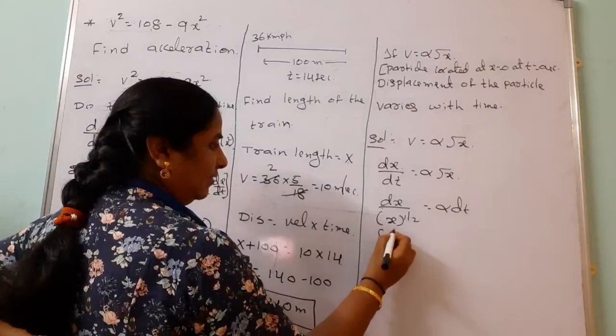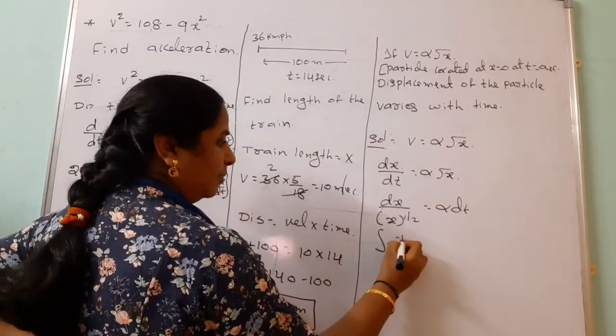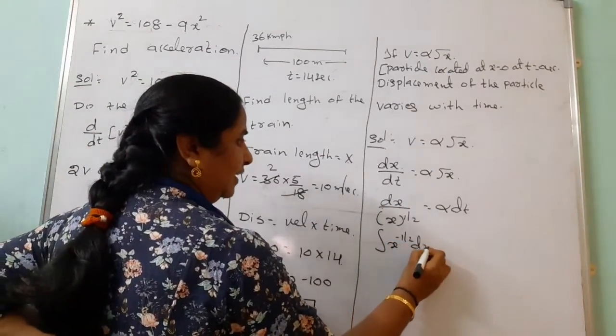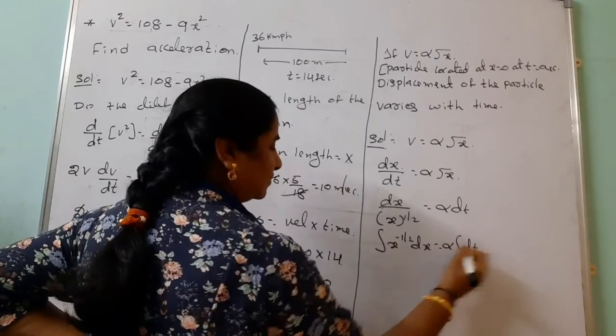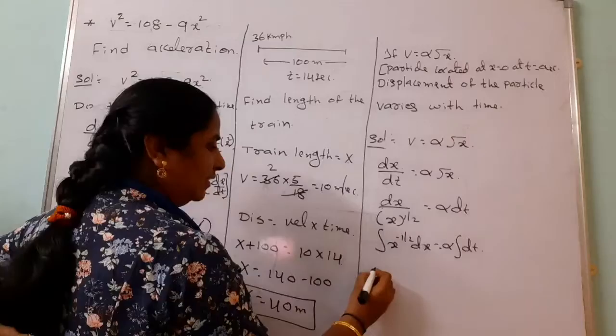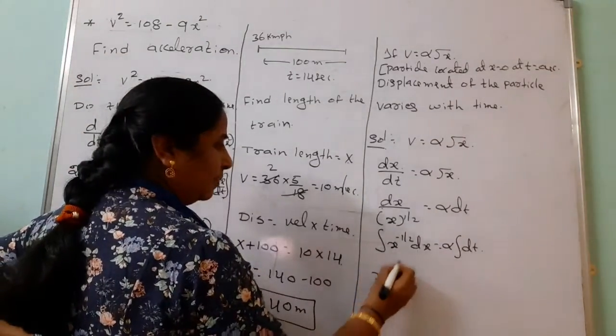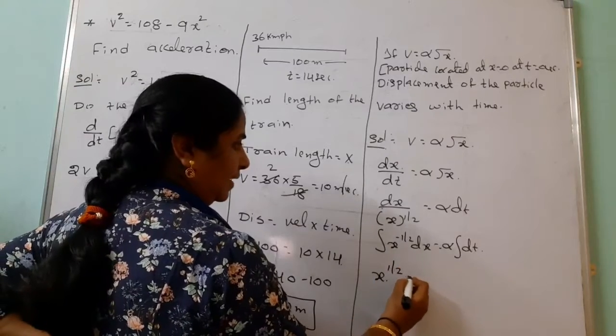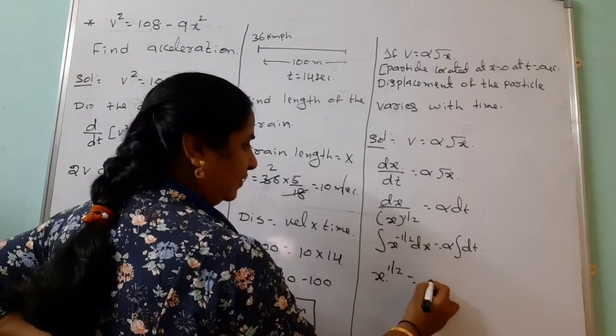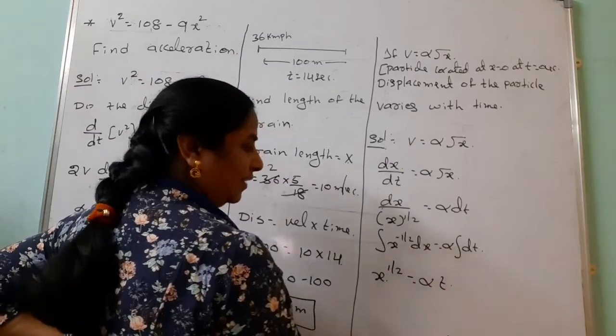Integration of x to the power of minus 1 by 2 into dx equals alpha into integration of dt. After simplification, x to the power of minus 1 by 2 plus 1, which is 1 by 2, equals alpha into t.